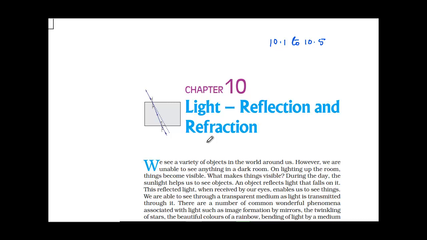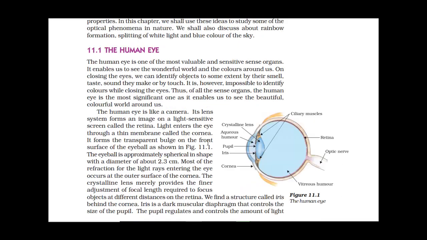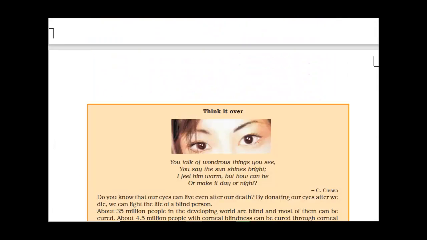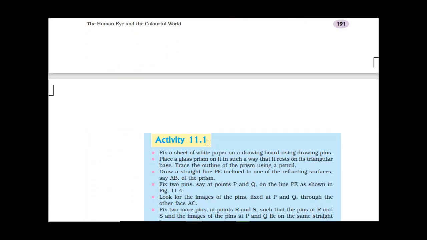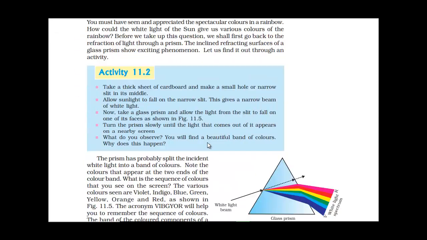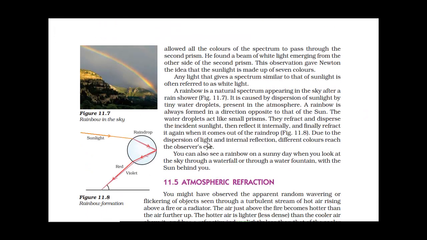Now the next chapter, that is human eye and colourful world. In this chapter, the topic 11.4 is completely deleted. Except that, everything is as it is, nothing has changed. Only the topic 11.4 has been deleted. Only this has been reduced for you from this chapter, and the remaining, each and everything, you have to study from this chapter. Now the next chapter, that is electricity.